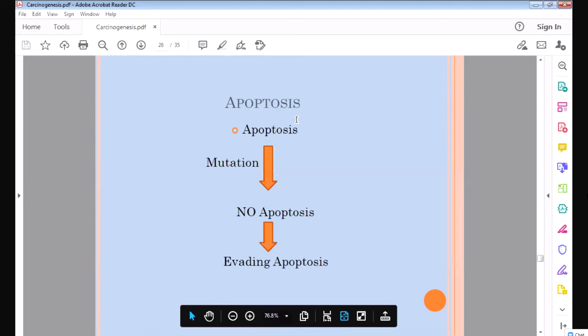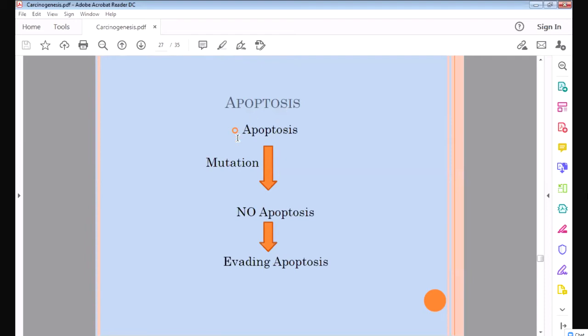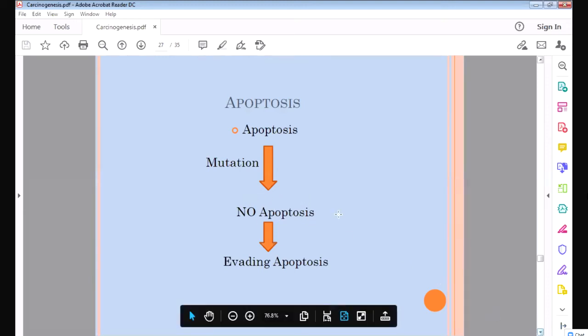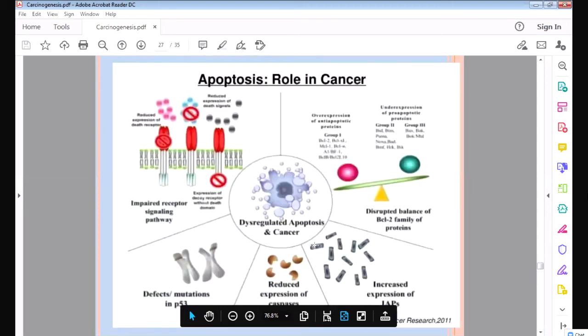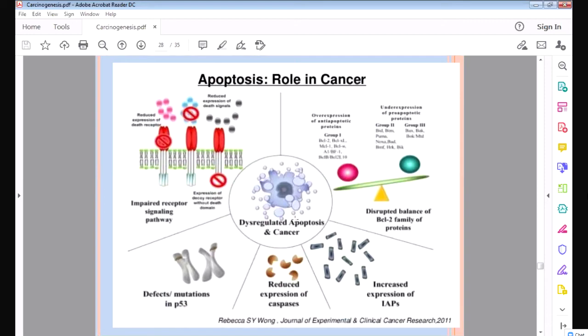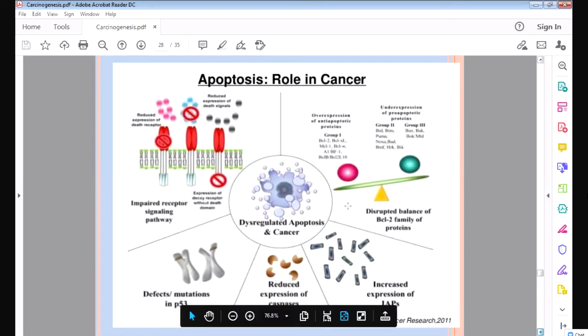Now, secondly, the apoptotic gene. I told you that when the DNA is damaged, those cells undergo apoptosis because they are defective cells, and that is caused by the apoptotic gene. So if the apoptotic gene is damaged, there will be no apoptosis, and those damaged cells will continue to proliferate and cause cancer. So the apoptotic gene is also very important. You can see the role of apoptosis in cancer. If there is no apoptosis, the abnormal cell will proliferate, multiply, and cause cancer.